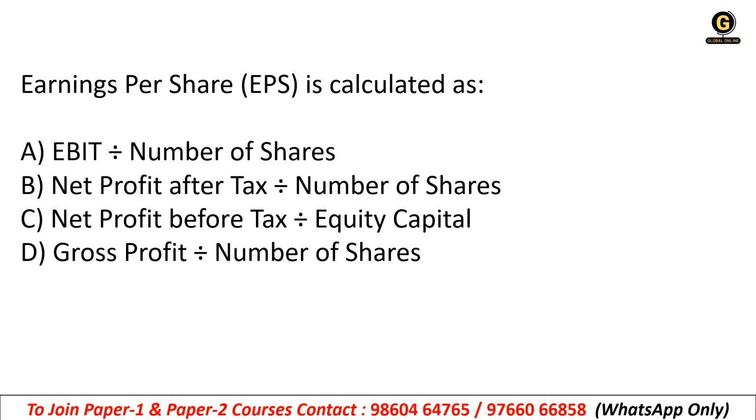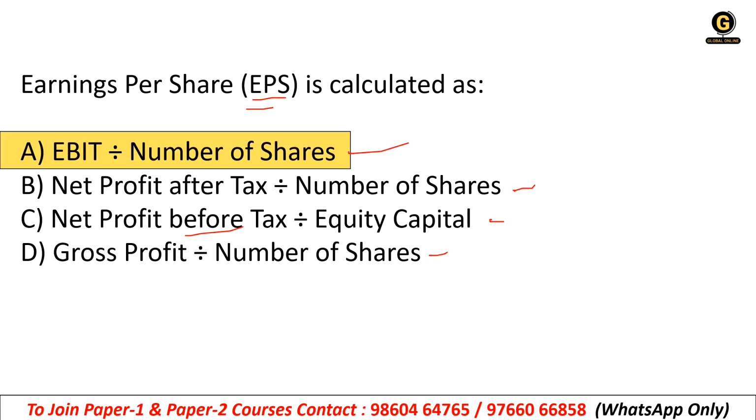Next question. Earning per share, EPS, is calculated as: earning before interest and tax divided by number of shares, net profit after tax divided by number of shares, net profit before tax divided by equity capital, or gross profit divided by number of shares. Okay, give your answer. Only 10 seconds will be given to you. All right, so the right answer is option A, earning before interest and tax divided by number of shares.